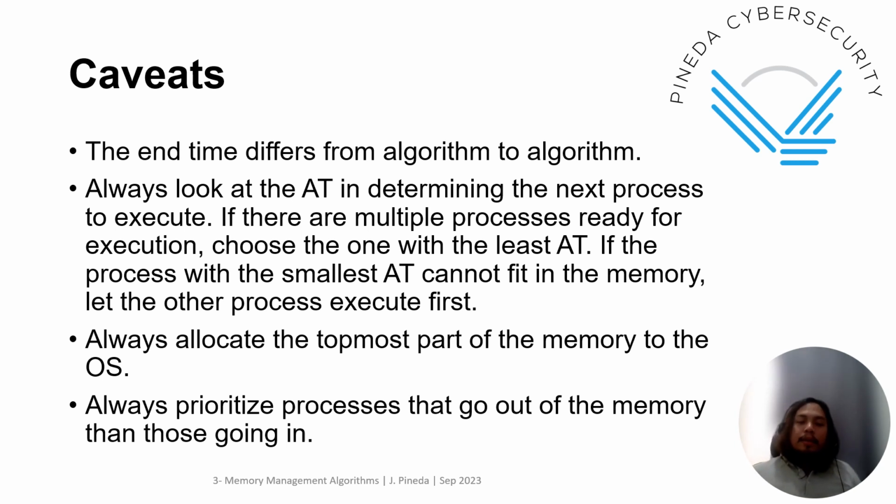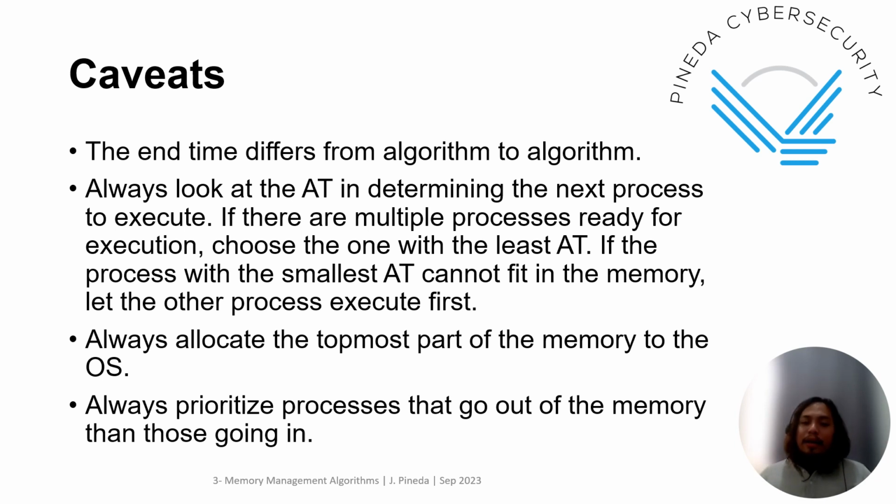Next, always look at the arrival time, or AT, in determining the next process to execute. If there are multiple processes ready for execution, choose the one with the least AT, meaning the one that arrived first. If the process with the smallest AT cannot fit in the memory, let another process execute first. So there is the give and take, no? But obviously the criterion would be the one that came first. So we're doing a first come first serve here, right?